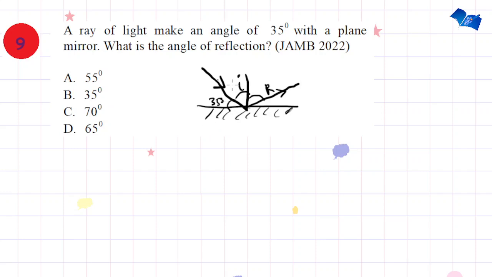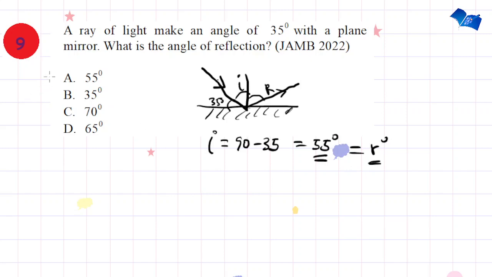So solving this, the angle of incidence is equal to 90 minus 35. This will give us 55 degrees. And this should also give us the angle of reflection, because the angle of incidence should be equal to the angle of reflection.